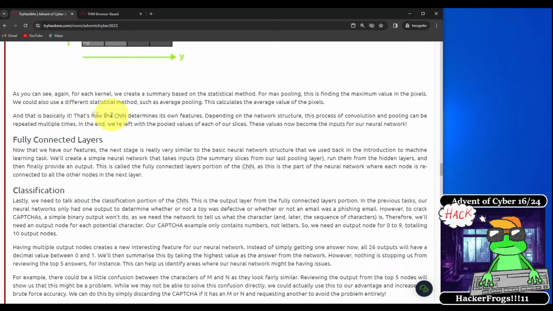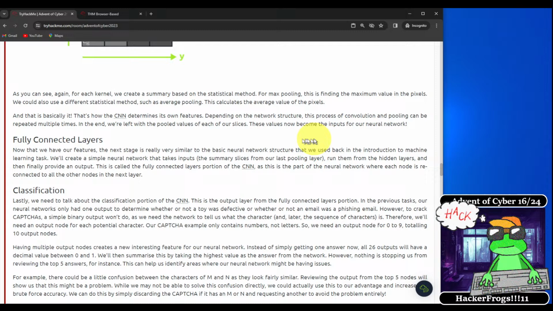As you can see again, for each kernel, we create a summary based on the statistical method. For max pooling, this is finding the maximum value in the pixels. We could also use a different statistical method, such as average pooling. This calculates the average value of the pixels. And that's basically it. That's how the CNN determines its own features.